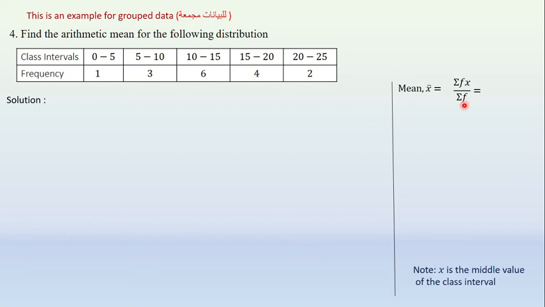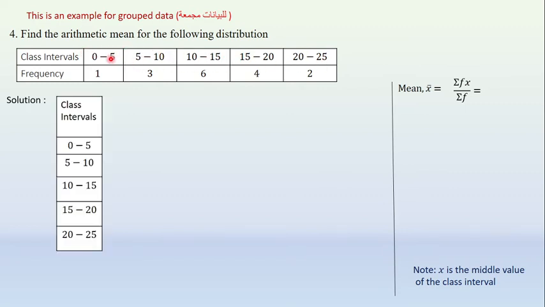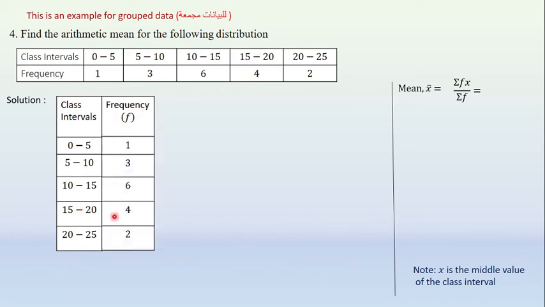This is the rule. What is x? X is the middle value of the class interval. This is the class interval, right? So x is nothing but the middle value of this class interval. So I am starting with the class interval. Write it in a column. Next we write the frequency in a column.